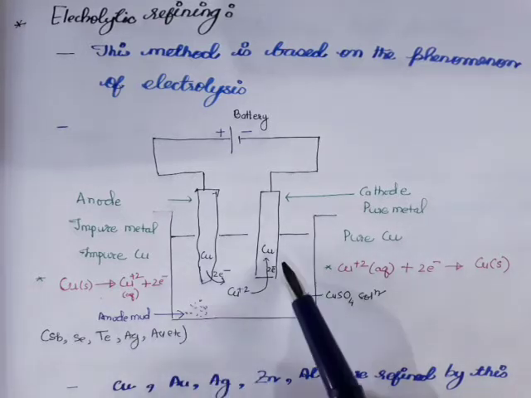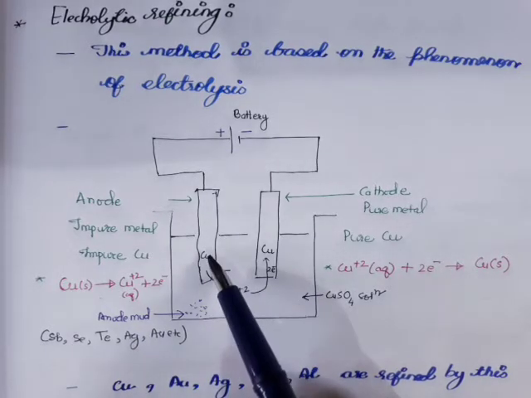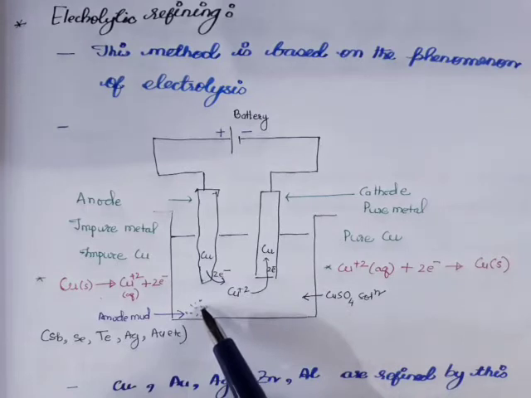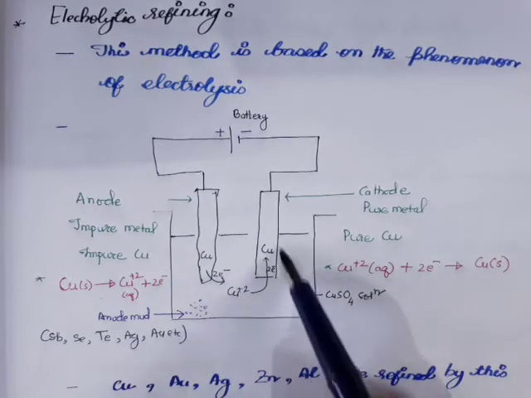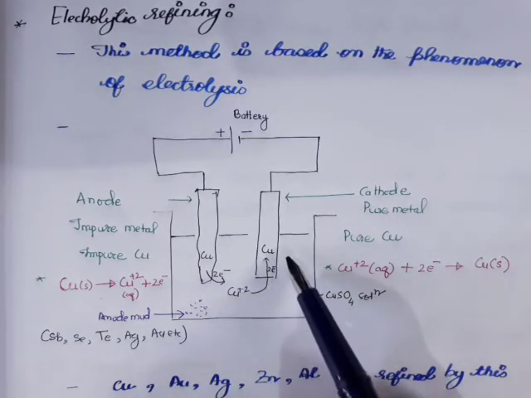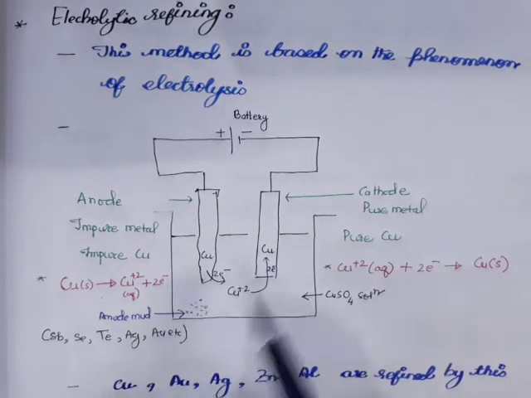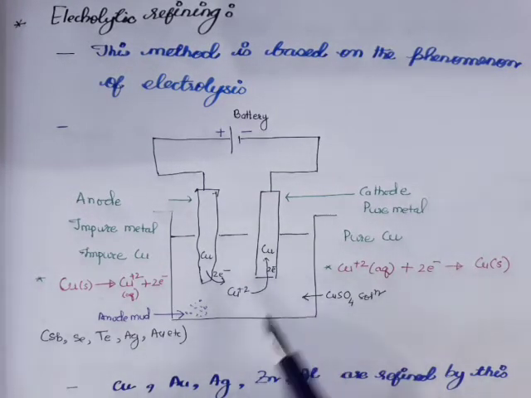So this is how the purification is done. The anode will start dissolving, leaving behind the impurity, and pure metal will start depositing on the surface of the cathode. Now this method is used to purify metals like silver, gold, zinc, aluminium, etc.